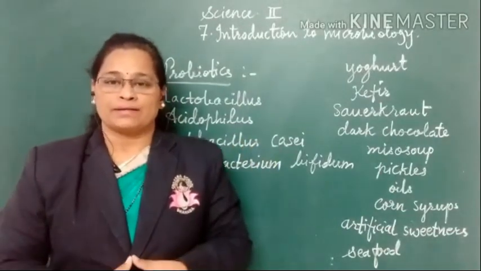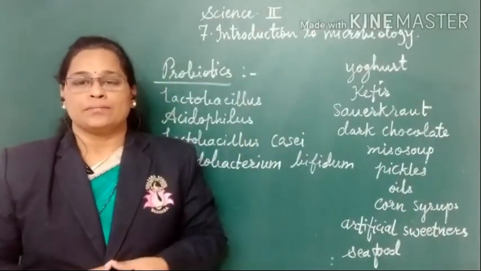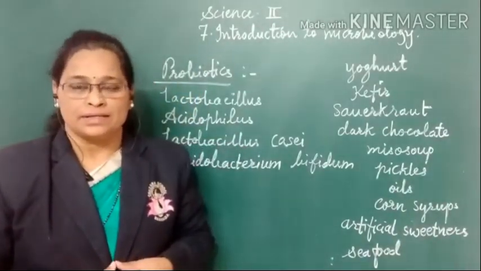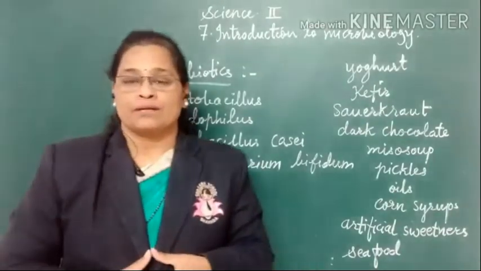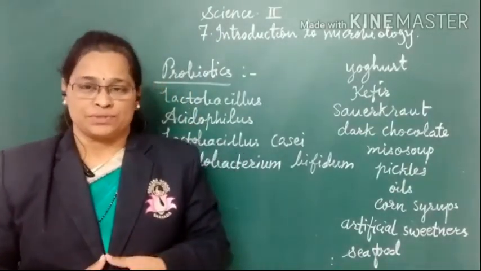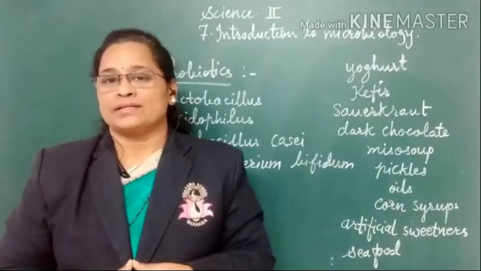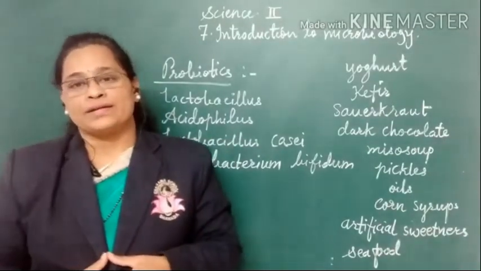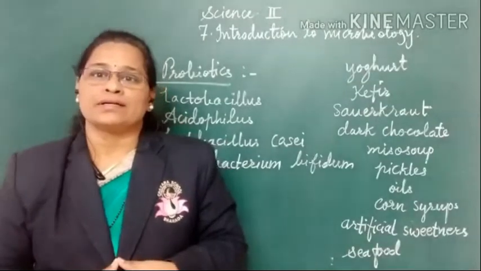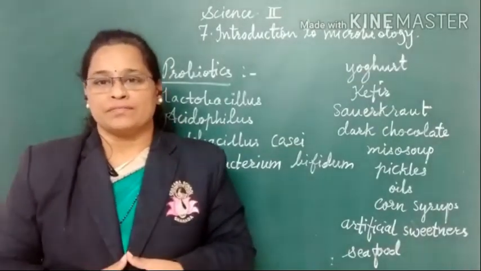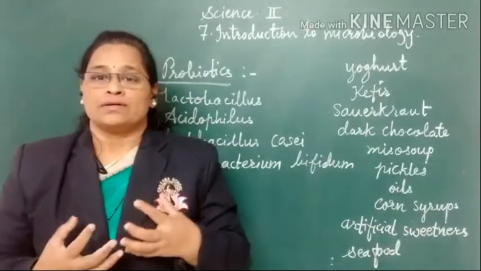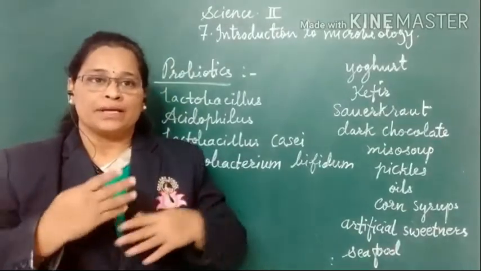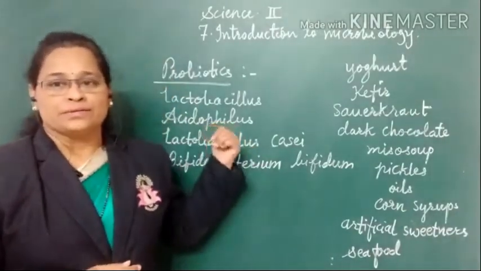So these are the active bacteria which maintain the microbes present in the digestive system of our body, that is the alimentary canal. So they increase the bacteria which help us for the digestion process, and they destroy the bacteria which are harmful like Clostridium. The next use of probiotics is that when in some particular diseases we are given medical treatment of antibiotics, because of the antibiotics some good bacteria in our body become inactive. So to make these bacteria active, we can use the probiotics.